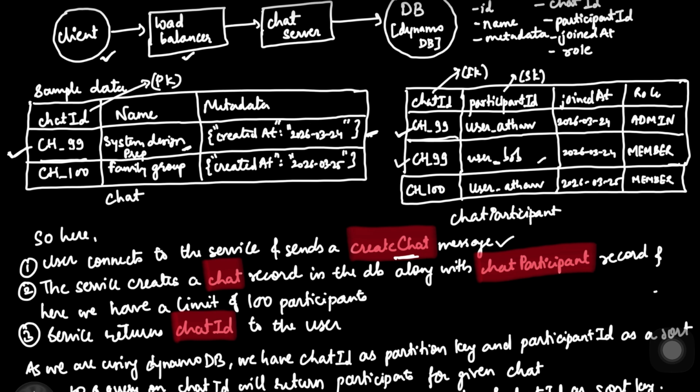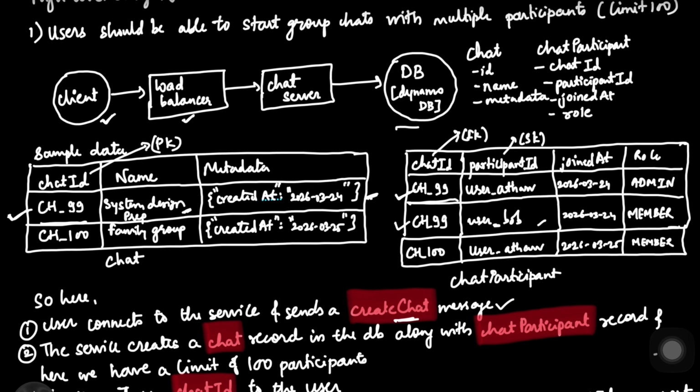So now if you notice over here, we have used DynamoDB. Because at scale traditional relational joins are a performance suicide mission, we need a NoSQL approach where we can fetch the data in a single hop. We are going to write to two tables simultaneously, as we discussed: the chat table which stores the group name and the created at metadata, and the chat participant table which maps every user to that chat, right?